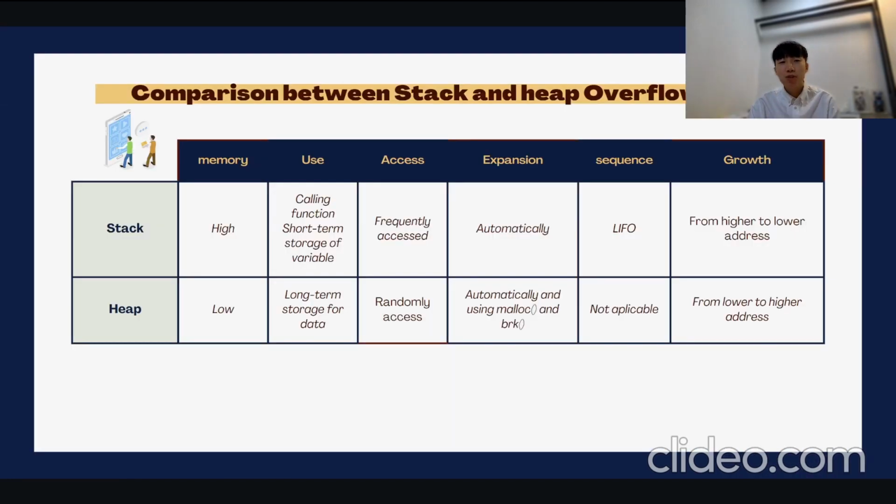So this is a simple comparison between stack and heap overflow. The memory usage by stack is high and for heap is low. The stack calling function is short-term storage of variables. For heap, you use long-term storage for data. And the stack is frequently accessed and the heap is randomly accessed.